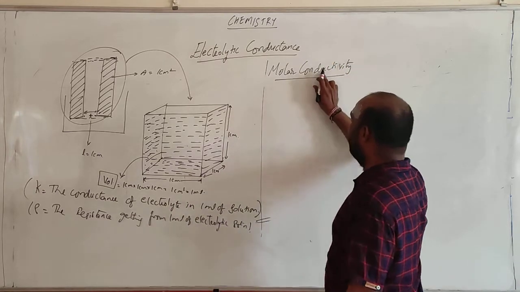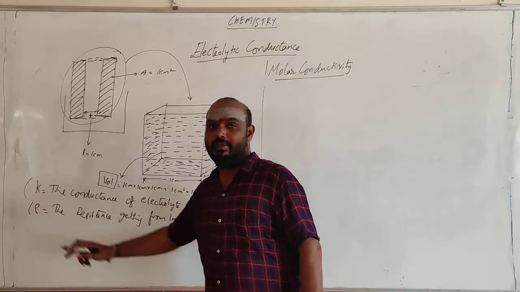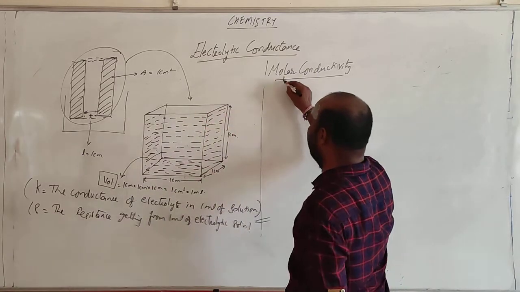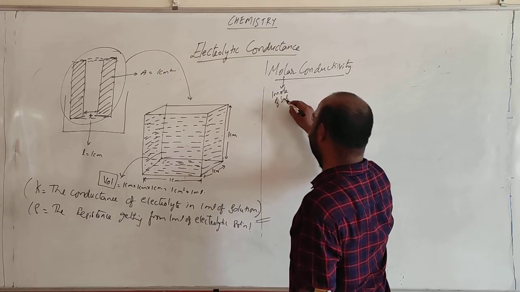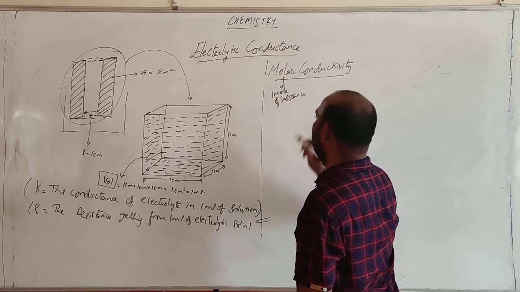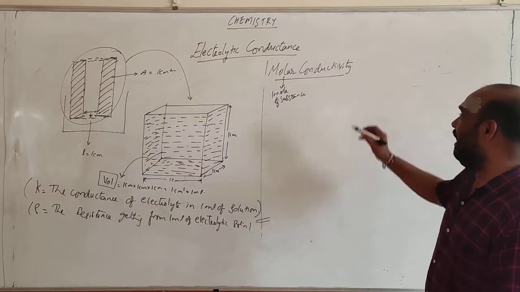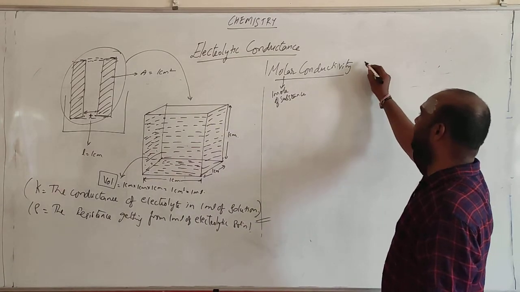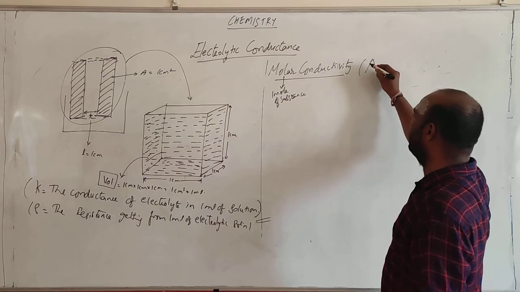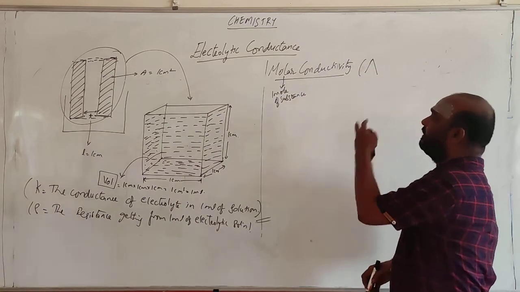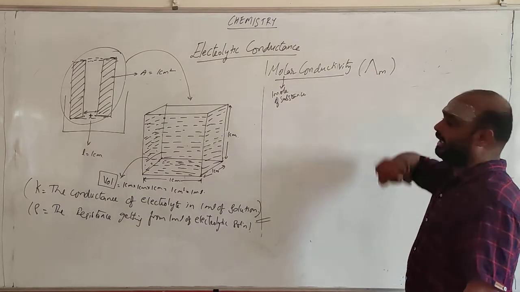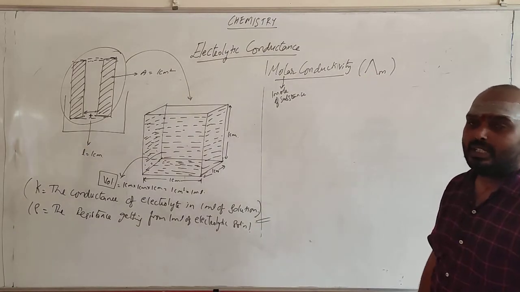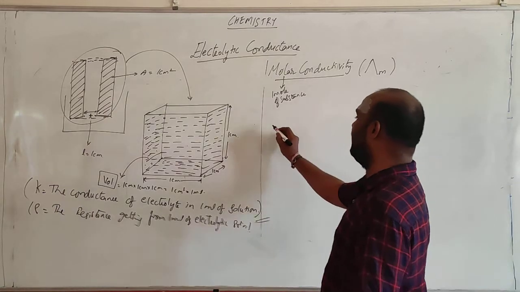See, conductivity is the same. Molar conductivity means he is saying 1 mole of substance. How is it defined? The indicator symbol is lambda with a reverse cap, and here if you keep M, it is called molar conductivity. Molar conductivity is nothing but